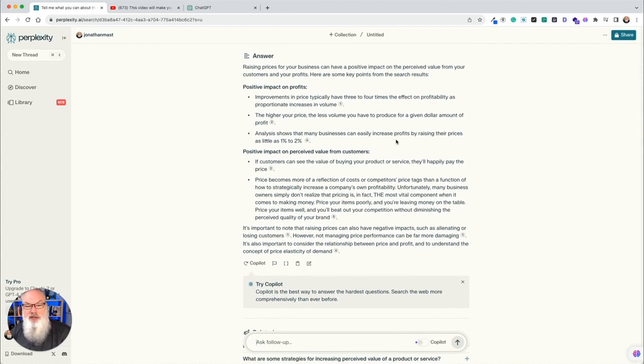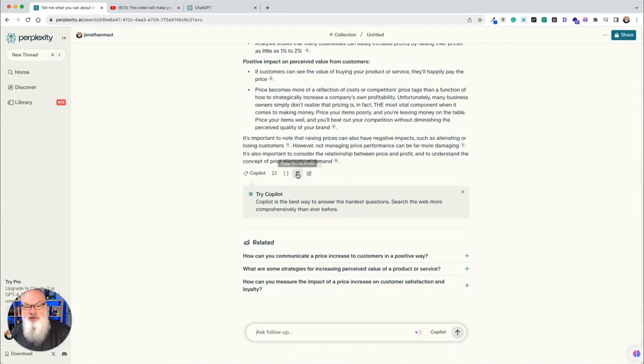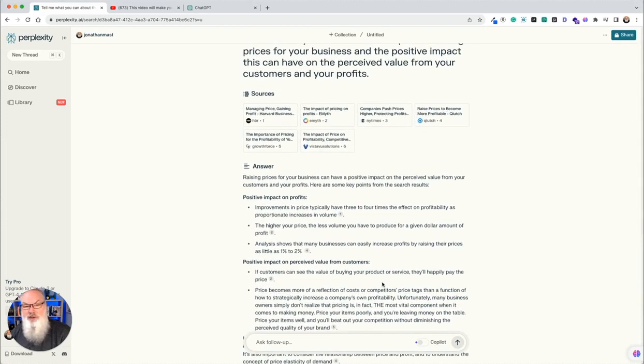And then we can go ahead and share that data. I'm going to go ahead and click copy to clipboard. Notice there's other things here that I may want to do. They give you recommended questions, like what are some strategies for increasing the perceived value of a product? How can I measure the impact of a price increase on customer satisfaction and loyalty? If I wanted to, I could do that. For right now, that's going to be fine.